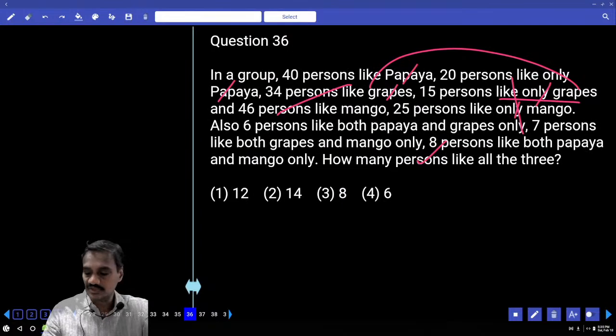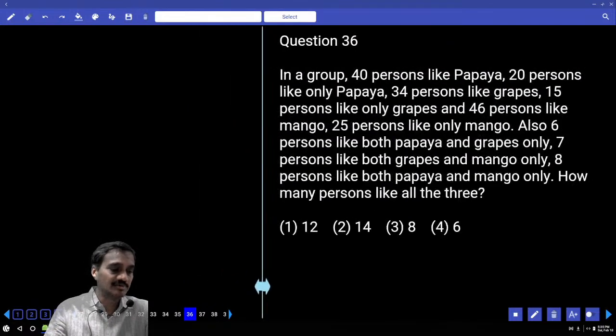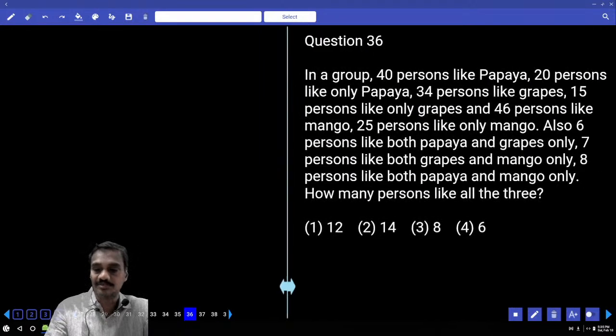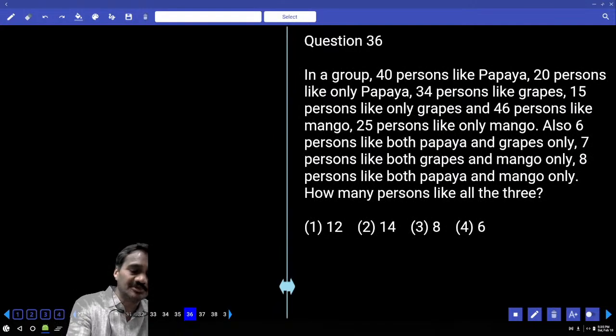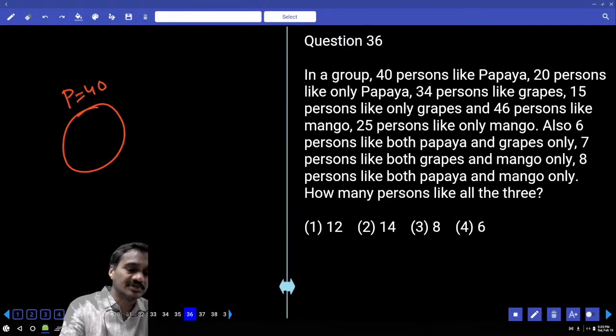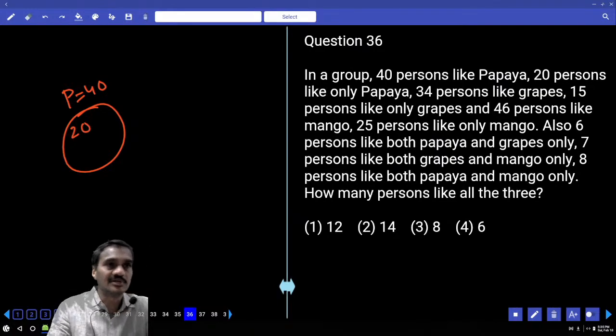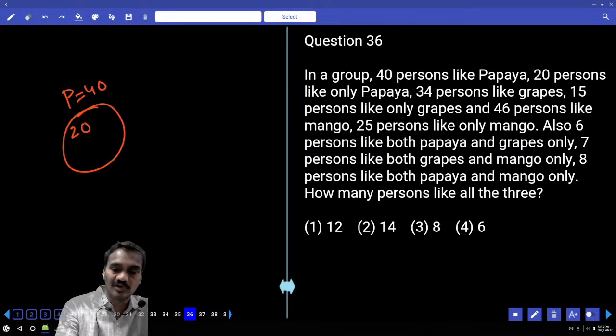Then 36th one, in a group of, how many persons are there? Altogether there are some 40 people. In a group of 40 people, 40 persons like papaya, and total papaya is 40. Out of this, 20 persons only like papaya, and 20 will be here. 20 only like papaya. And next one, 34 like grapes.